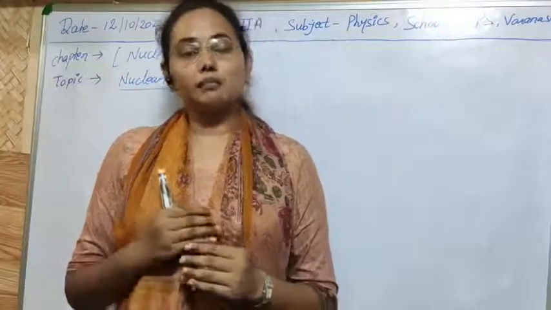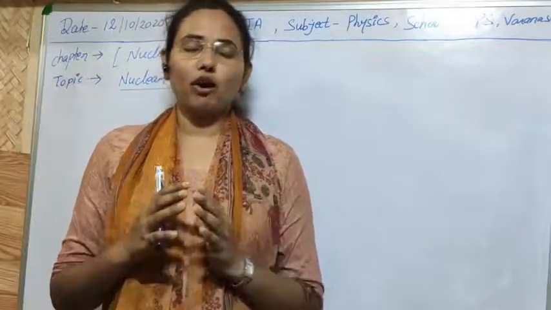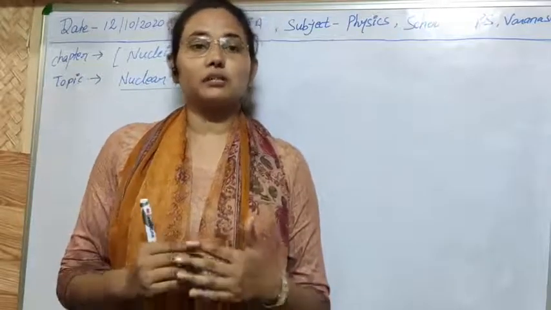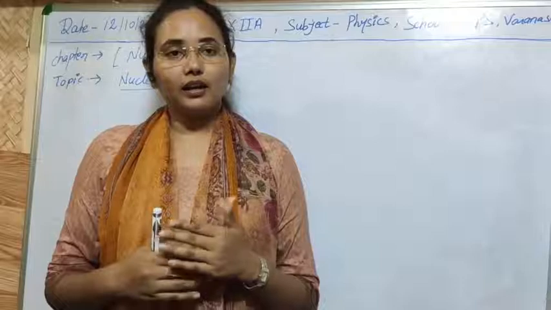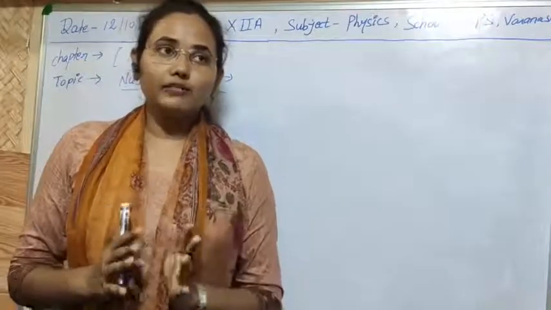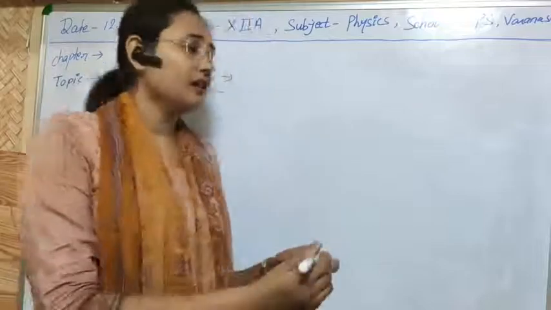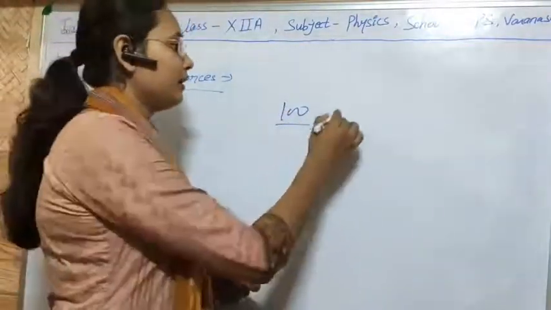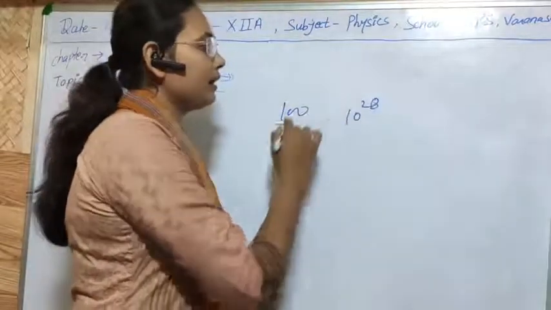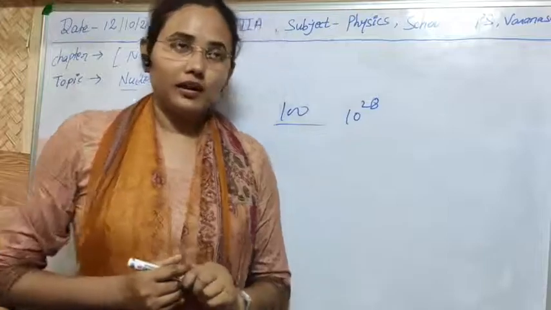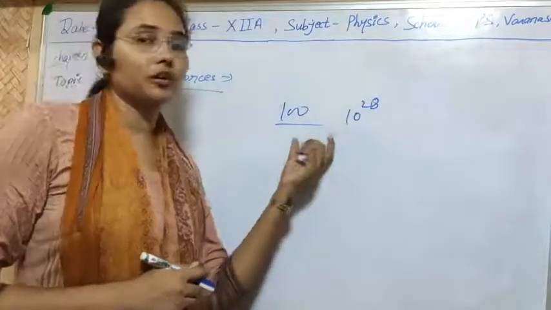It is clear that nuclear forces are quite stronger than the electrostatic repulsive forces. It is observed that nuclear forces are about 100 times greater than the electrostatic force, and nearly 10^28 times greater than the gravitational force. You can assume the strength of the nuclear force.